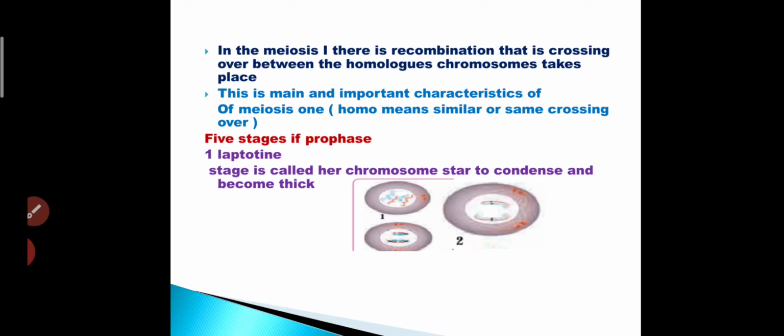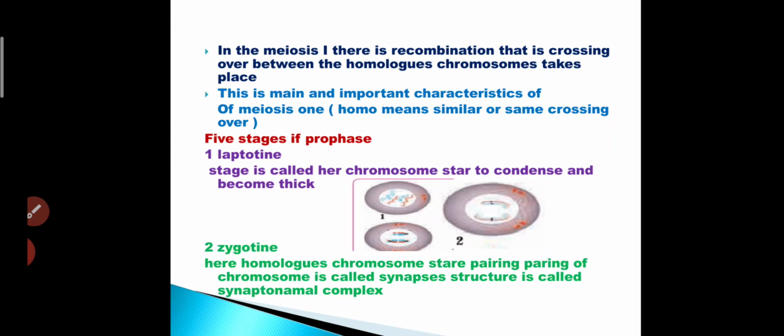First stage is the leptotene. In meiosis 1, 5 phases are there, and from those 5 phases, the first phase is leptotene. Here the chromosomes start to condense and become thick.